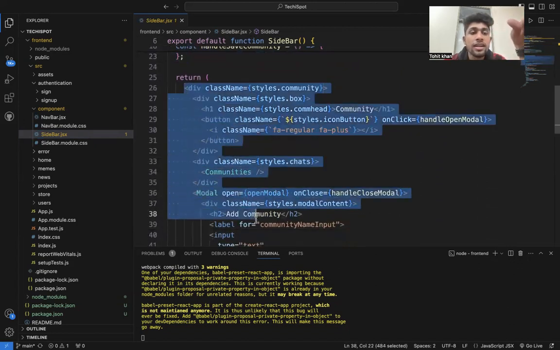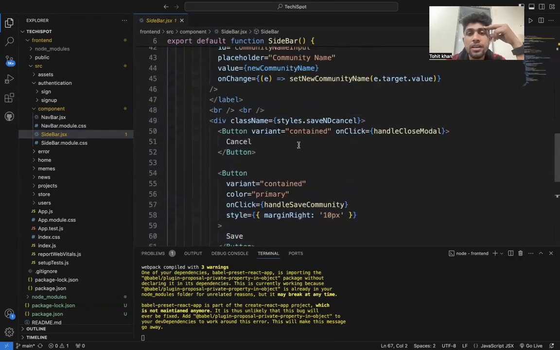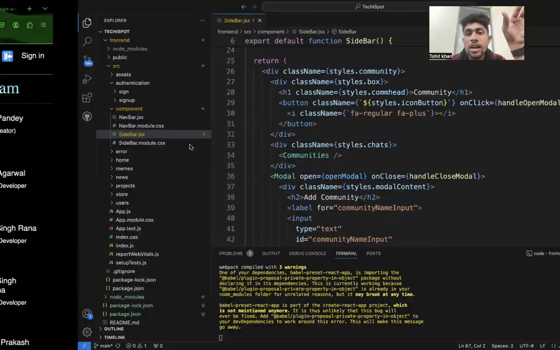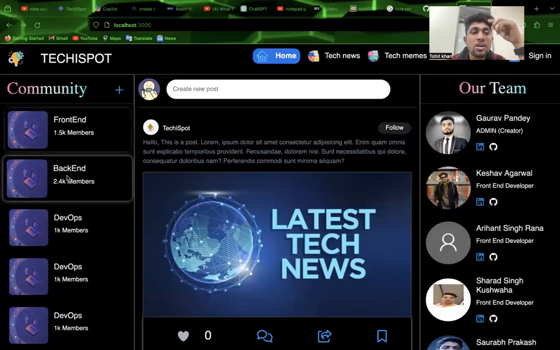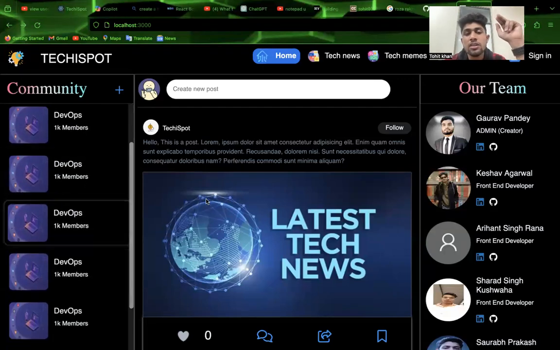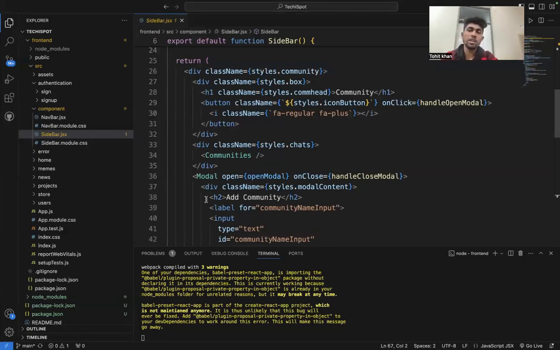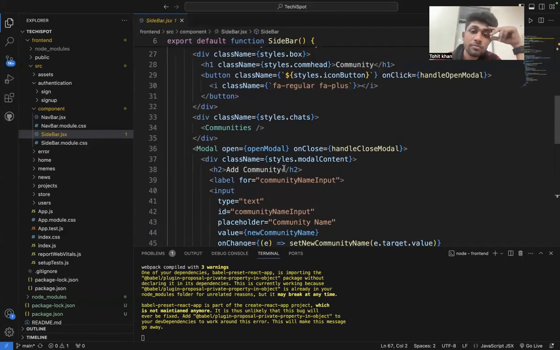But this is an incomplete module, because it works for any team in my slider bar. It is incomplete; it will only render and show these things, like front end members, 2K 4K members and DevOps. Only CSS and hardcoded files are attached, and the team is working on these things. When the work is finished, we will once again make this video.